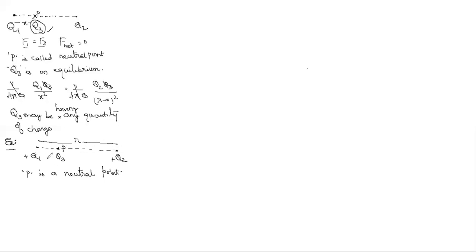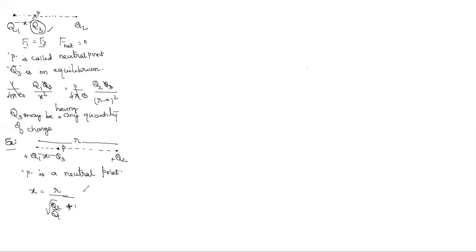After placing Q3 at a distance x, this time no need to find that x, which is already R by root of Q2 by Q1 plus 1. But in this case, not only Q3 is in equilibrium, the whole system is in equilibrium.